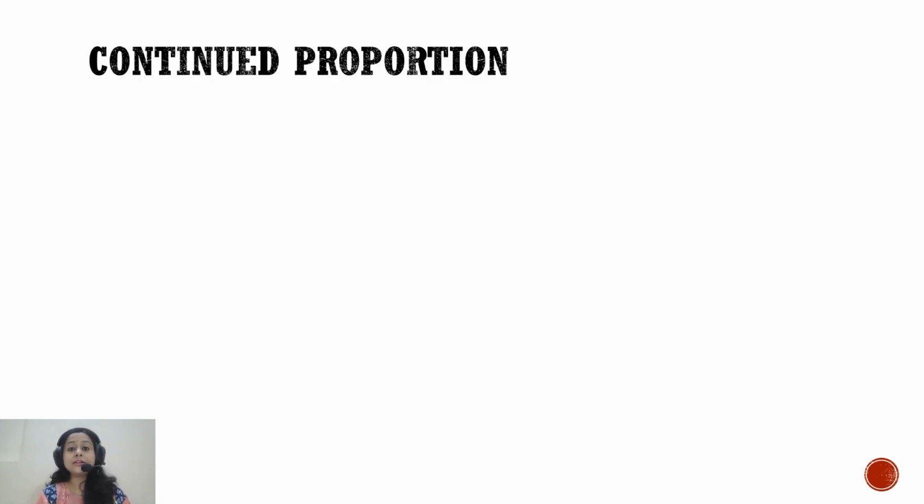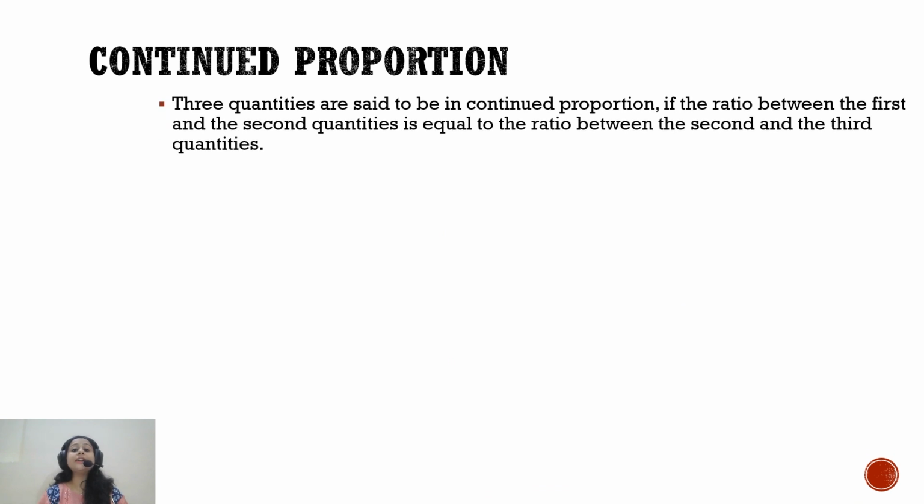There is another theoretical concept which is called continued proportion. We also solved a numerical in the previous lecture where the ratios of three fruits are given and we are supposed to find out the continued proportion of three fruits, right? So when three quantities are in continued proportion, the ratio between the first two is equal to the ratio between the second and third, so there will be a common term.